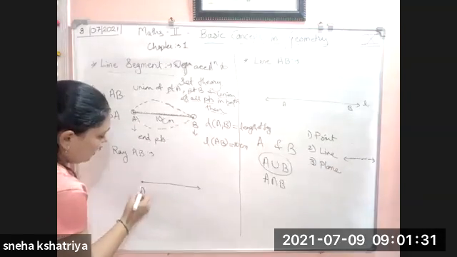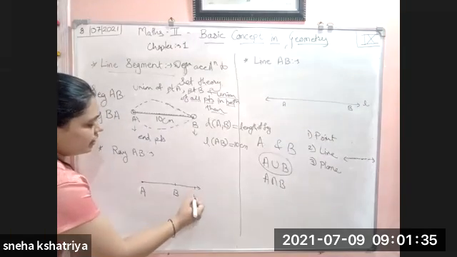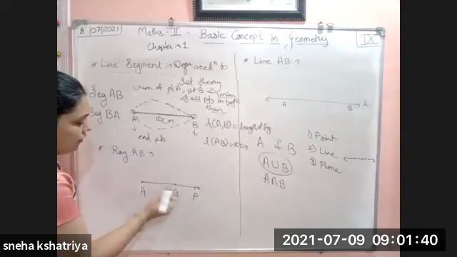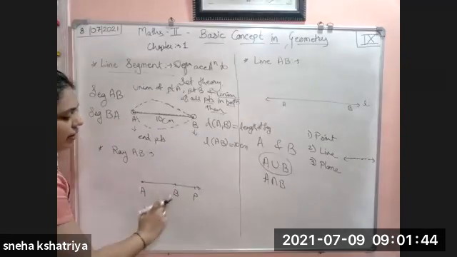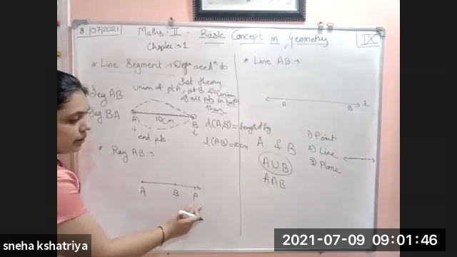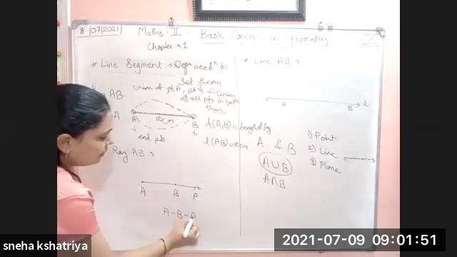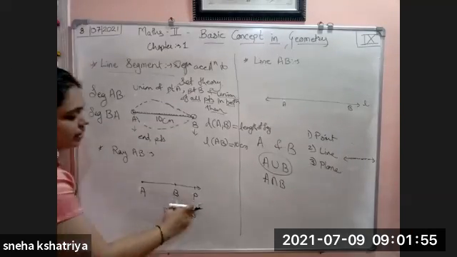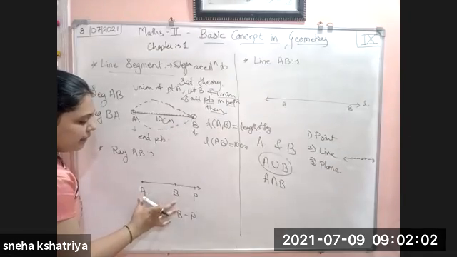Here they have considered a point A, the point B, and the point P. We have the collection of all the points between A and B, and one point P outside B, such that A-B-P is collinear, and where P is, we don't know. We know only the segment AB.